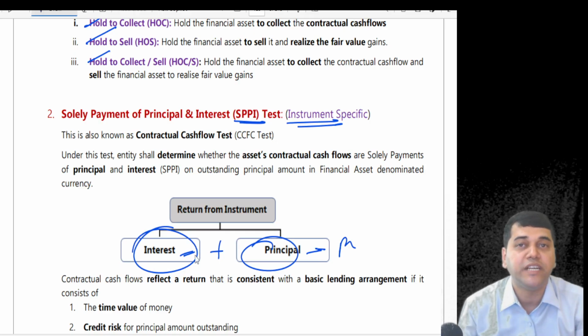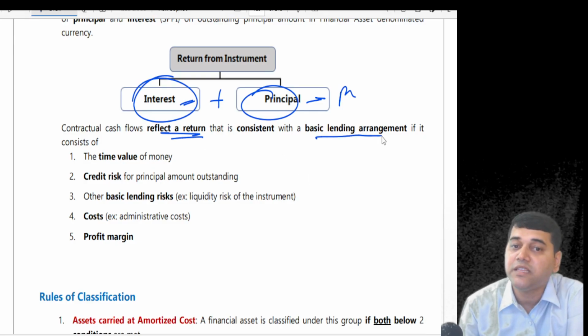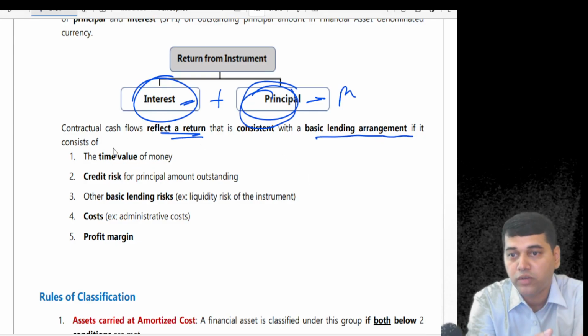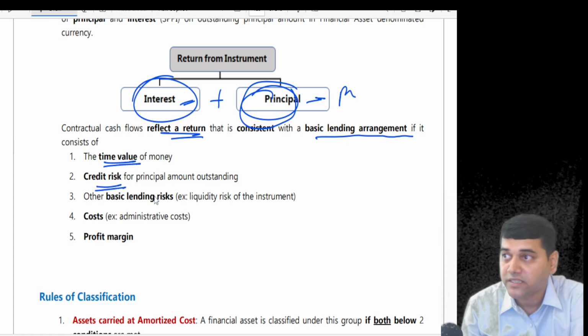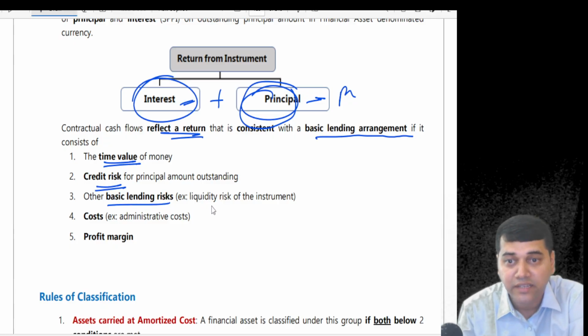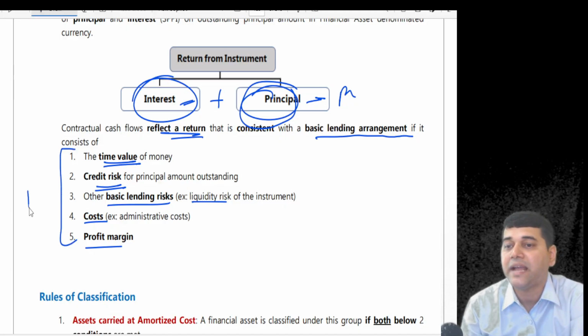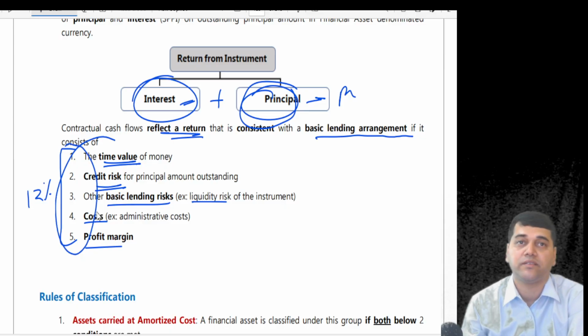So what is the definition of interest? Interest is something that reflects a return that's consistent with the basic lending arrangement. That means that when you have given a principal loan to someone, they should give you time value of money. It should cover credit risk. It should cover basic lending risk like liquidity, cost and the profit margin. That means, say, the bank is charging you 12%. 12% should include only these 5 elements.